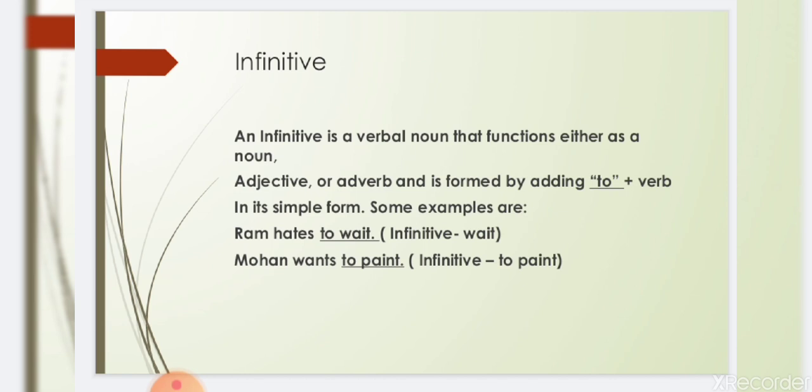Mohan wants to paint. Here to paint is infinitive. So we must remember that infinitive is a verbal noun that functions either as a noun, adjective or adverb, and most important, it is formed by adding to. To is added to the verb in its simplest form.